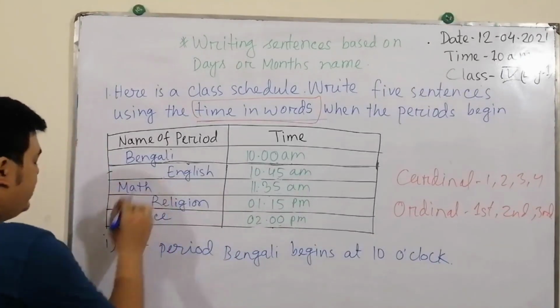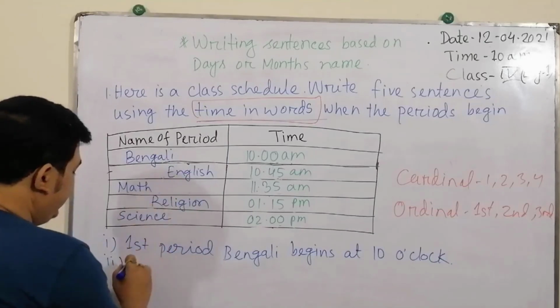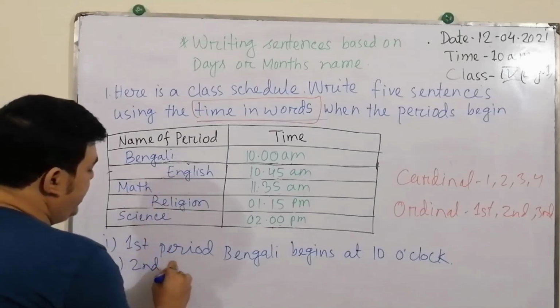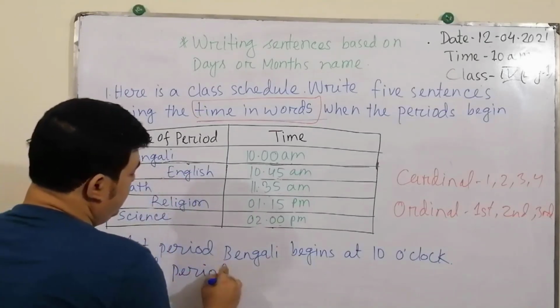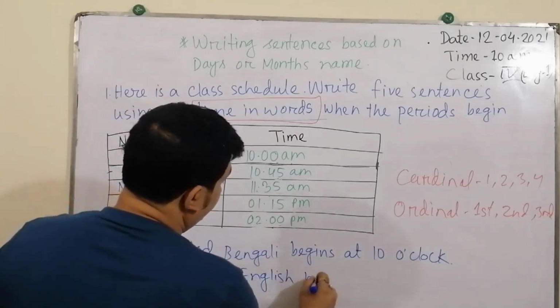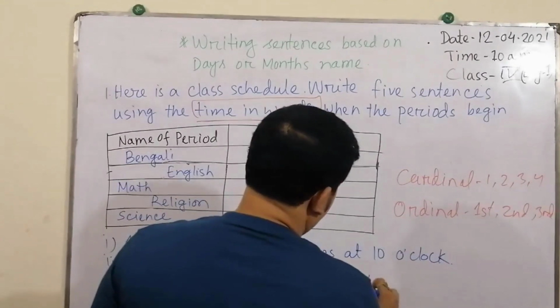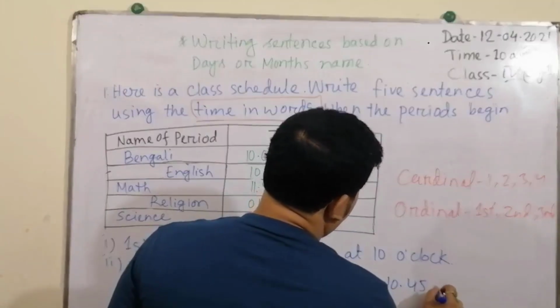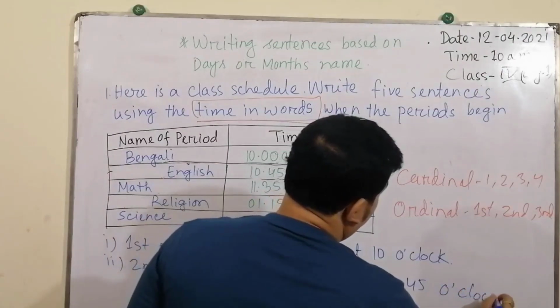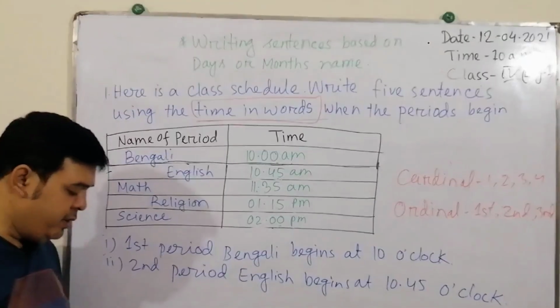The next one, the second one, is English. So how can we write? Second period English begins when? At 10:45 o'clock. Okay, so actually time can be said in different ways.